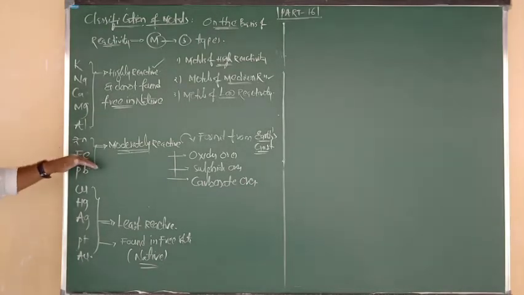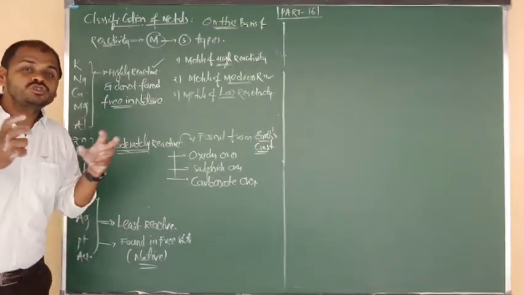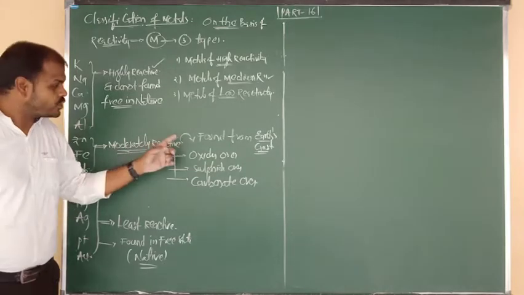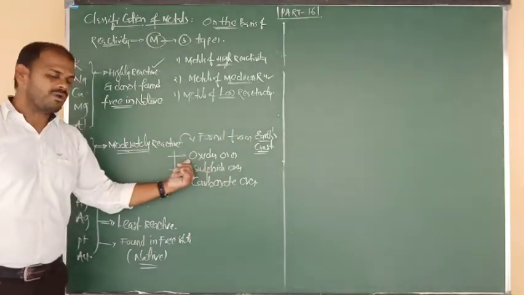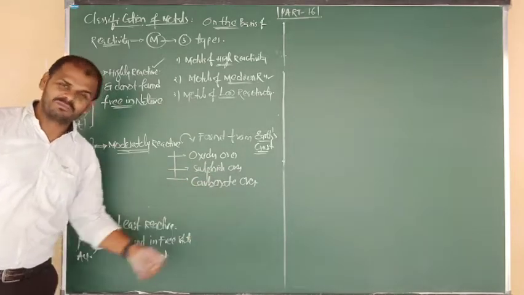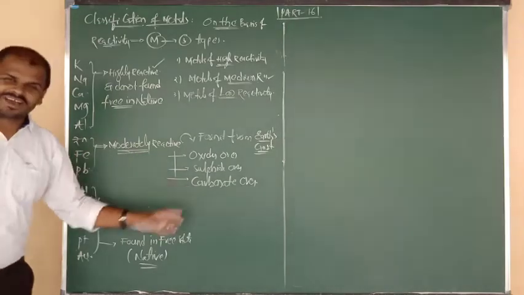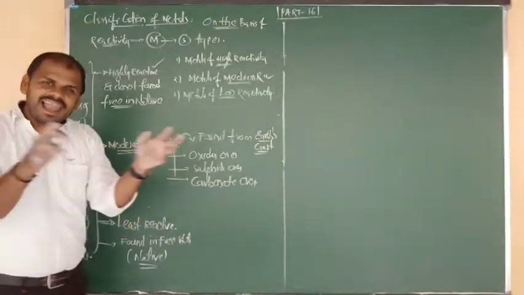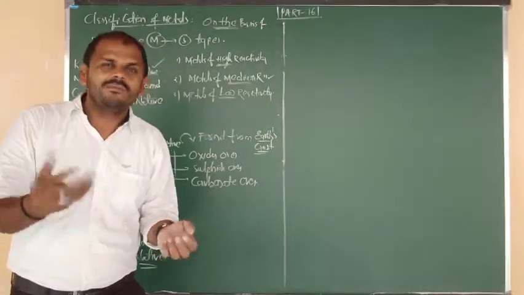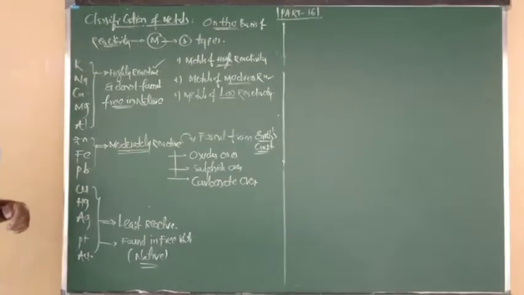The metals in the middle of the activity series are moderately reactive. Due to their moderate reactive nature, they are found from the earth crust, mainly in the form of ores like oxide ores, sulfide ores and carbonate ores. For example zinc oxide, zinc sulfide, zinc carbonate, iron oxide, iron sulfide, iron carbonate, these types of minerals we can find from the earth crust because they have moderate reactivity.